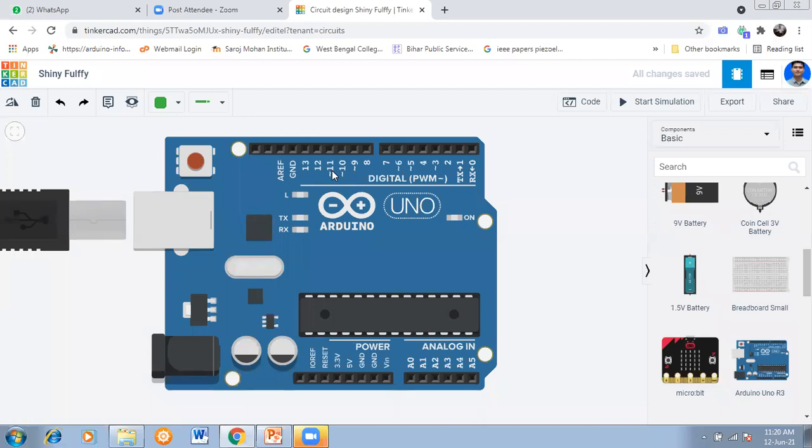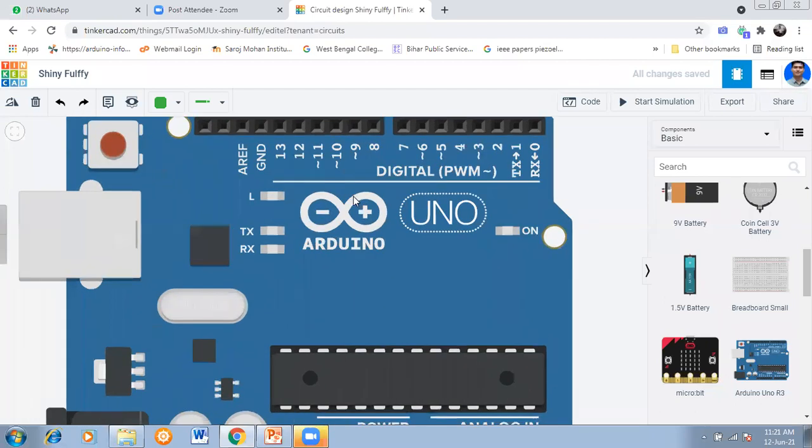So that means these are the digital pins, 0 to 13, that is 14 digital pins. But some of those pins, as I stated, 3, 5, 6, 9, 10, and 11, can also be used as analog output. Okay, so the tilted pins here are 3, 5, 6, 9, 10, and 11. So it is very clear.